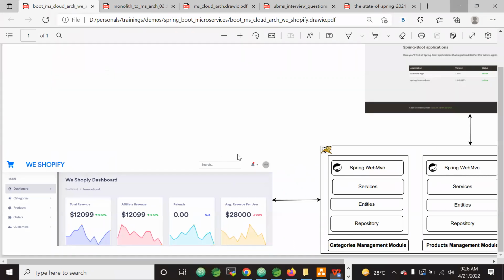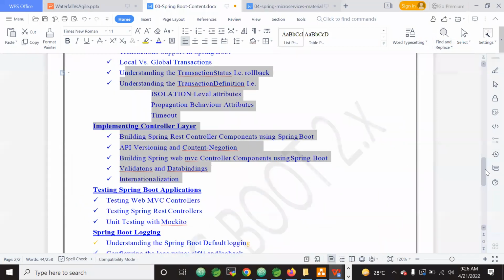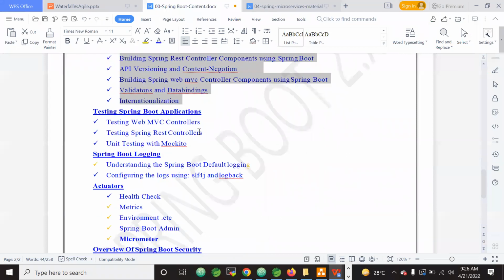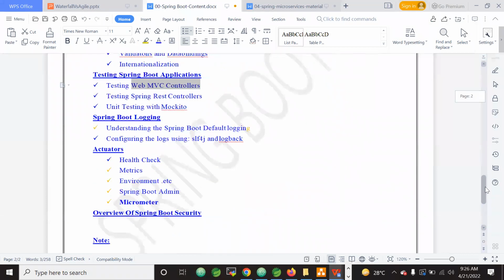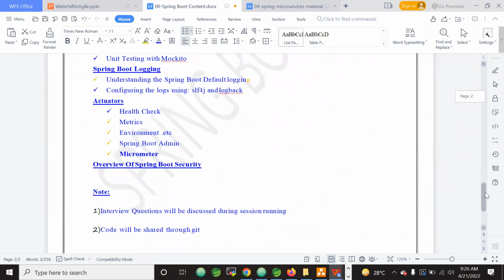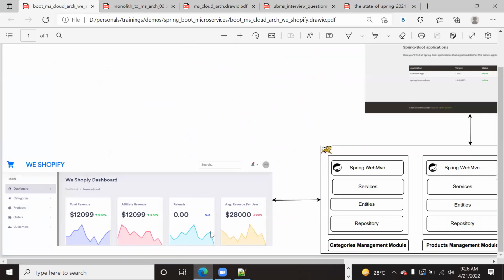Now, once after completion of this project, of course, we will perform the integration testing using Spring REST, and then the Web MVC controllers can be tested using Web MVC. So integration testing can be performed. Then on top of this application, we will implement Logback, meaning logging, and actuators, and then security. Okay, so this is how you will learn Spring Boot on a project.